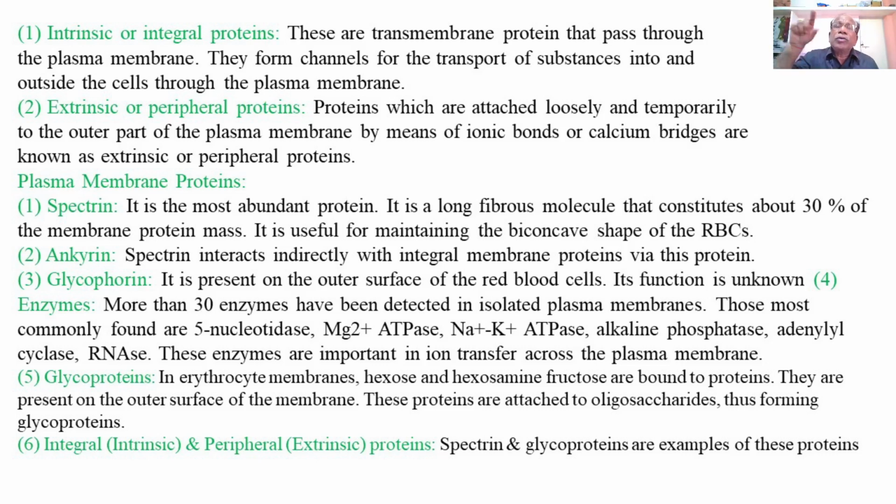They are present throughout the thickness of the plasma membrane, and thus are called intrinsic or integral proteins. The integral proteins are also responsible for keeping two lipid bilayers together. So integrity of the plasma membrane is brought about by the integral proteins, and keeping two lipid bilayers together is due to the transmembrane proteins which pass through the plasma membrane.